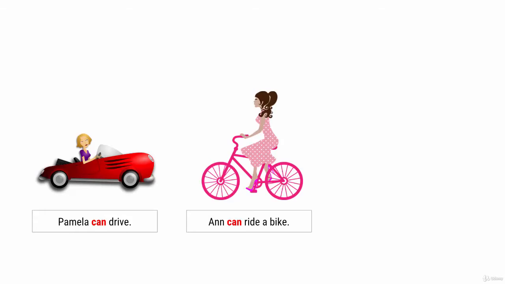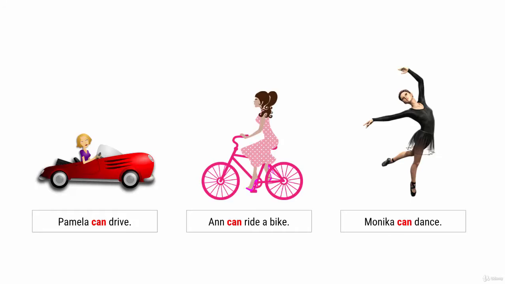And what is more interesting? Pamela can drive. Anne can ride a bike. Monica can dance. Okay? Do you see any difference between I can speak English and she can drive? No. In the verb forms, there is no difference.